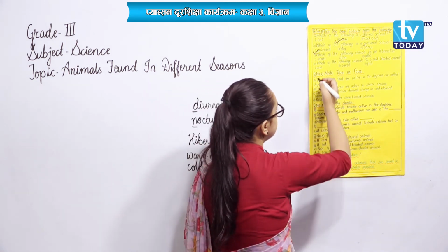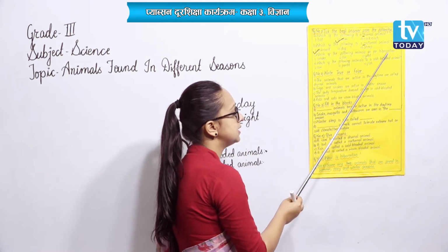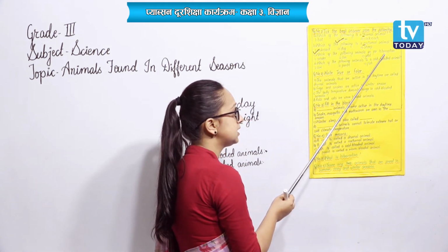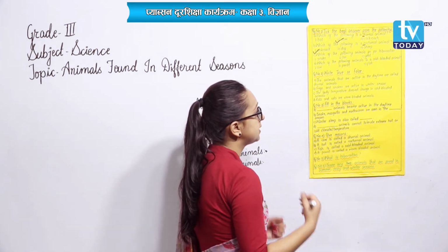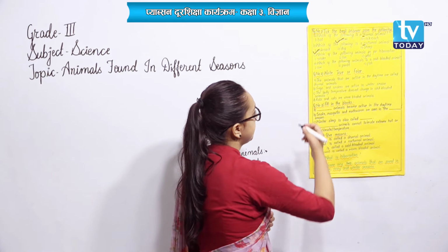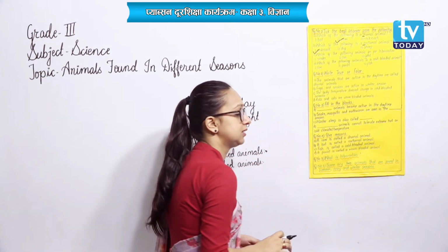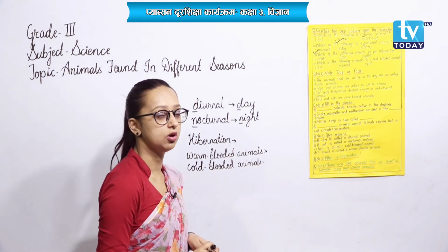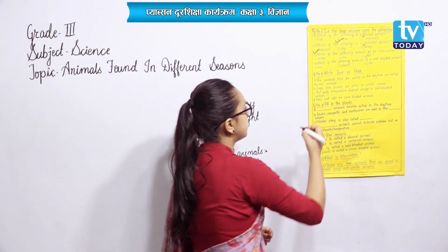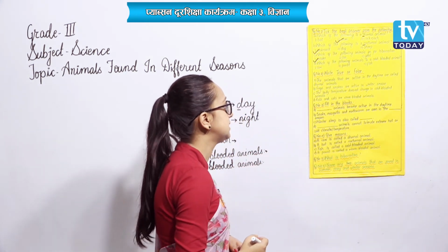And number C, which of the following animals go for hibernation? Hibernation, that is, undergoing long winter sleep to keep themselves warm. Okay. So, options are snake, lion or goat. Very easy, right? Lion and goat, they don't undergo hibernation. That means snake is the animal that undergoes hibernation.